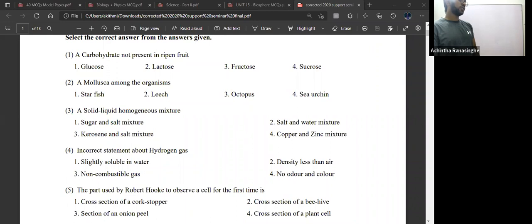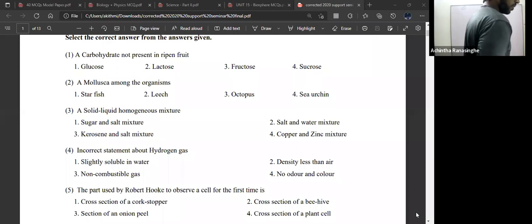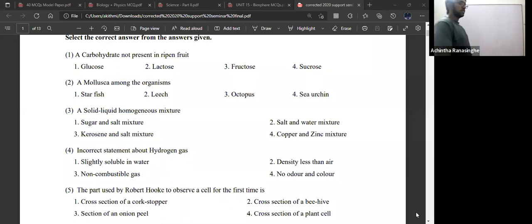Fructose, sucrose and glucose are all present. Question number 2. The mollusca among the organisms. Which of the organisms is a mollusca? What is the organism?